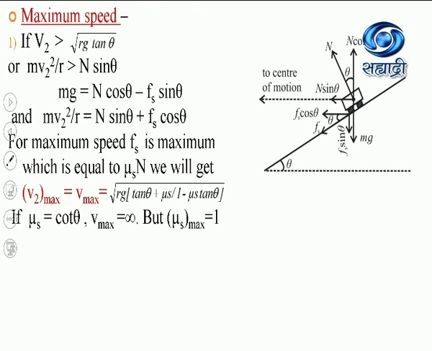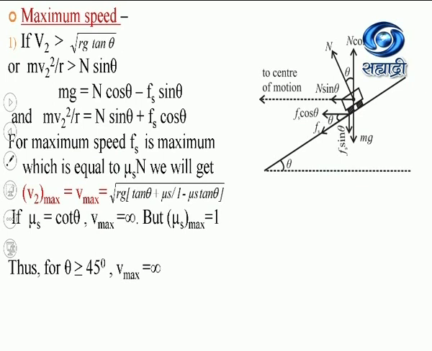But we know the maximum value of the coefficient of static friction will always be equal to 1, so for theta greater than or equal to 45, the value of this maximum velocity will become infinity. So this is the equation for the maximum speed of a vehicle moving along a bank road due to the force of friction acting on the vehicle.